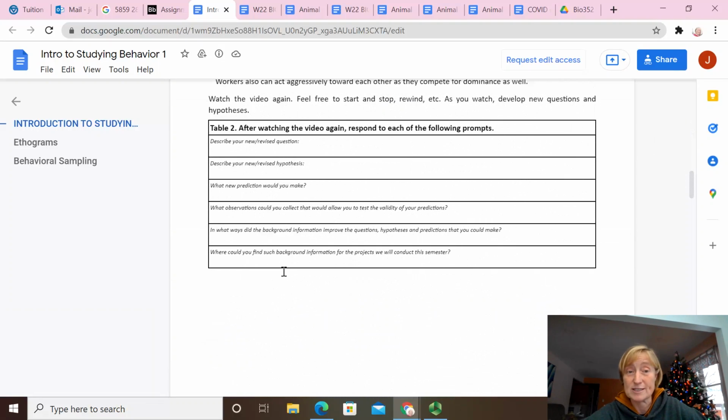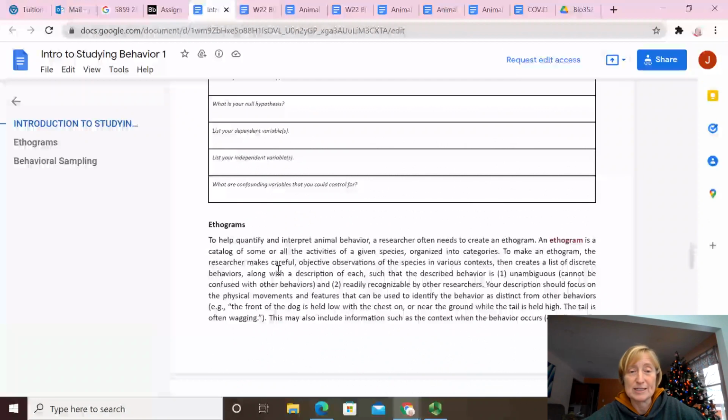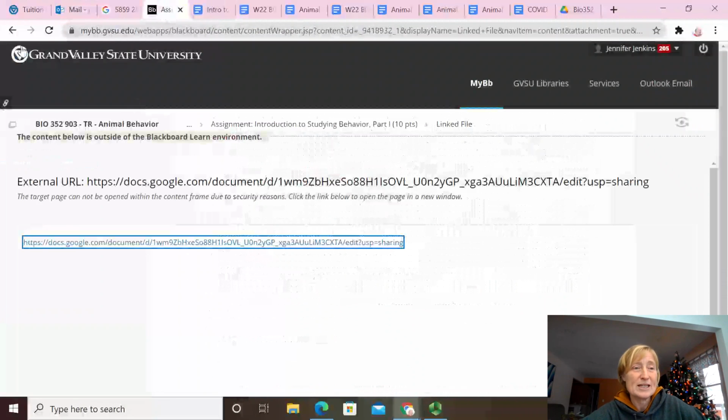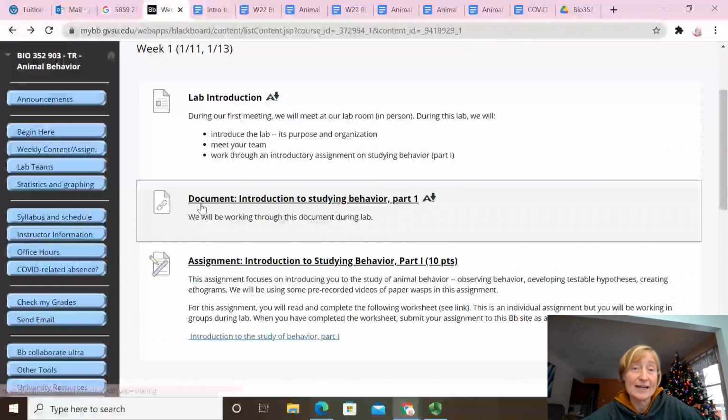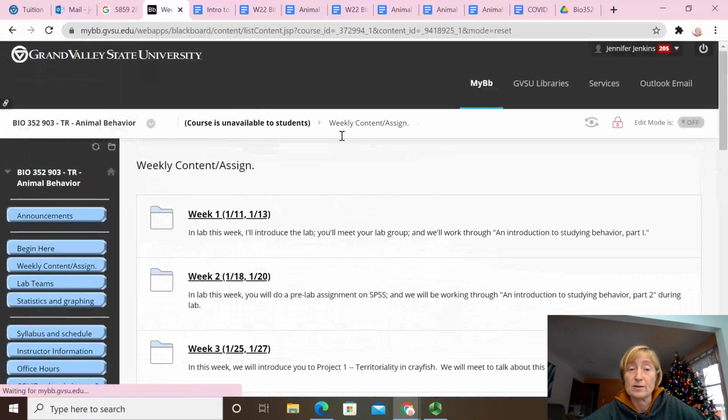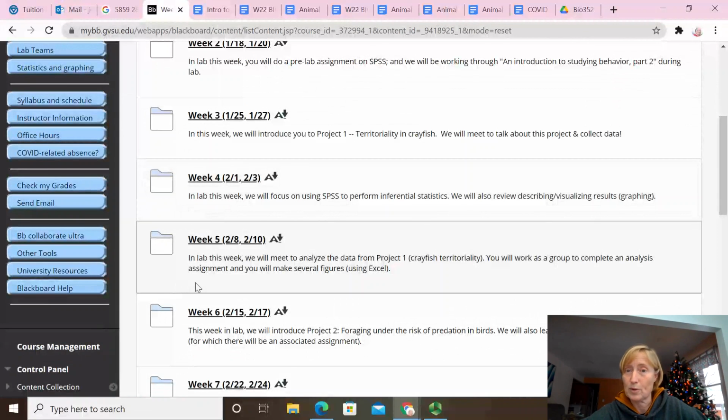So you'll write answers into table 1 and table 2 and table 3, and then you will turn in this document. It tells you how to turn in the document at the end of the document. Okay. So each week we'll have a list of documents we'll be working with, and assignments, if there are any assignments due that week, and other topics or other things that you might need. And so you can click on each one of these weeks and sort out what we're doing.